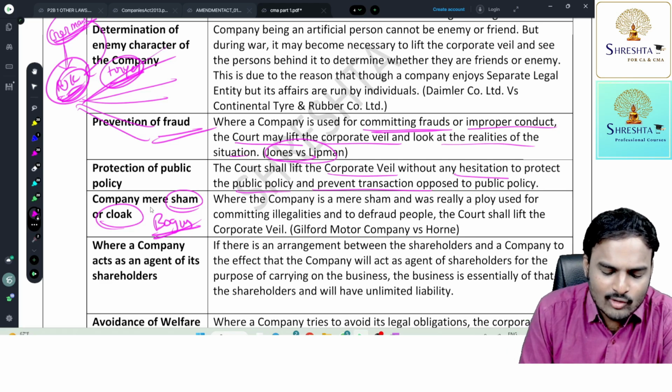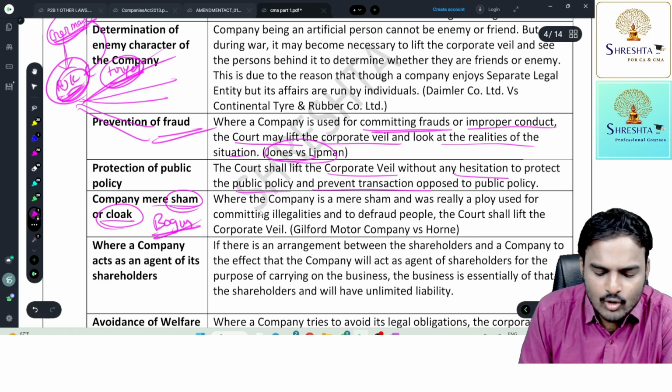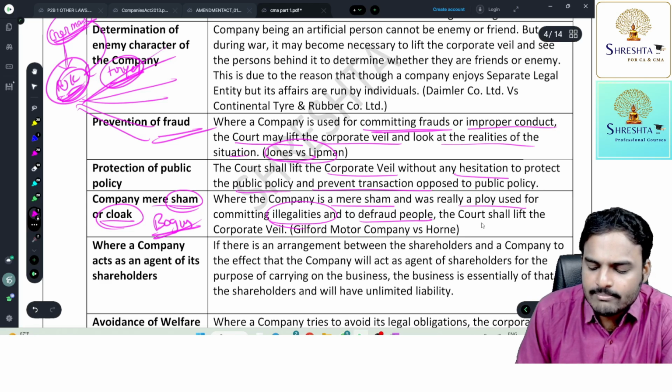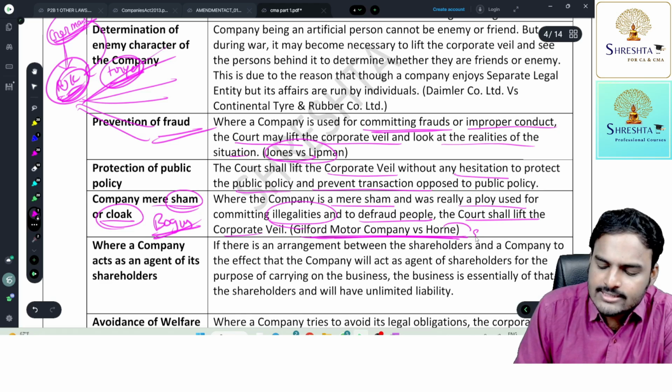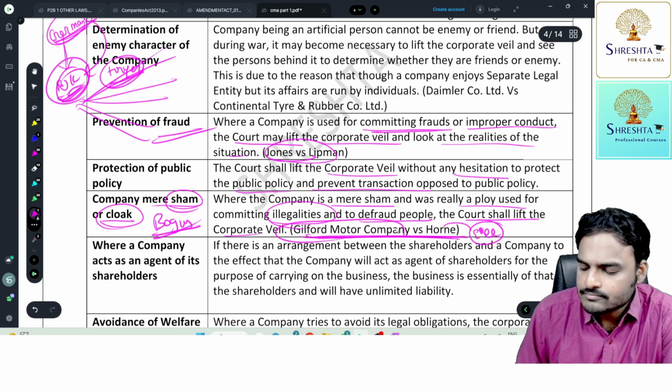Next one, company as a sham or cloak. Where a company is a sham and was really employed and used for committing illegal activities, illegalities, and to defraud people, the court shall lift the corporate veil. Example: Gilford Motor Company versus Horne. Actually, Horne is an employee in a company called Gilford Motor Company.